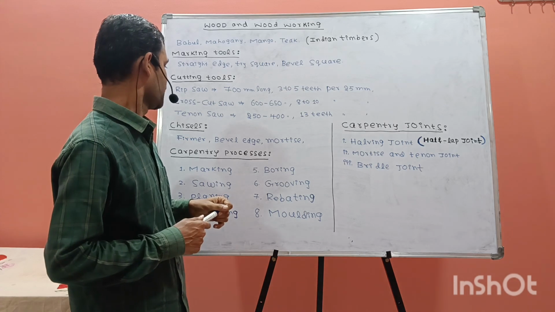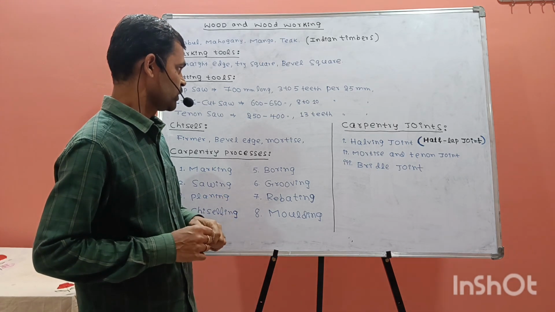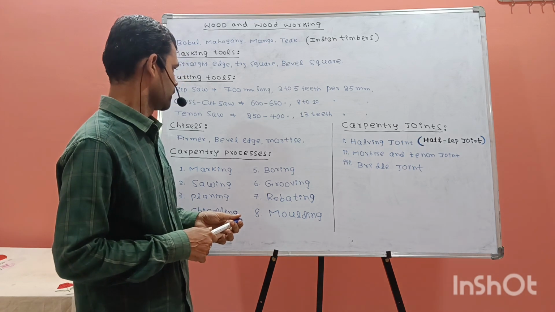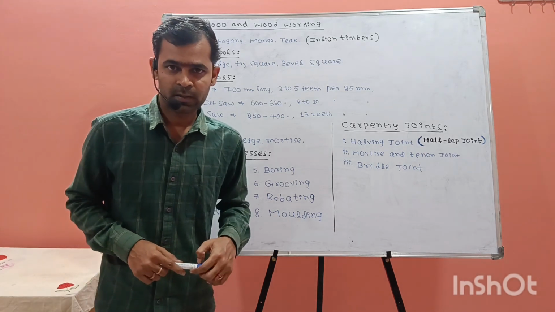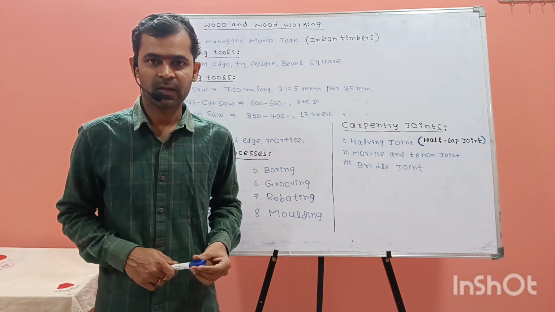Rib saw and crosscut saw are used when the workpiece thickness is high. In the tenon saw we have teeth which resemble an equilateral triangle.